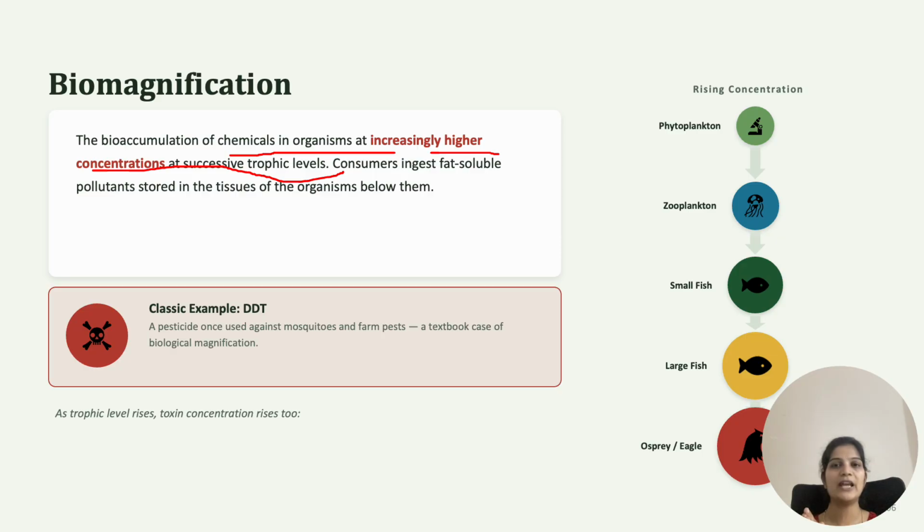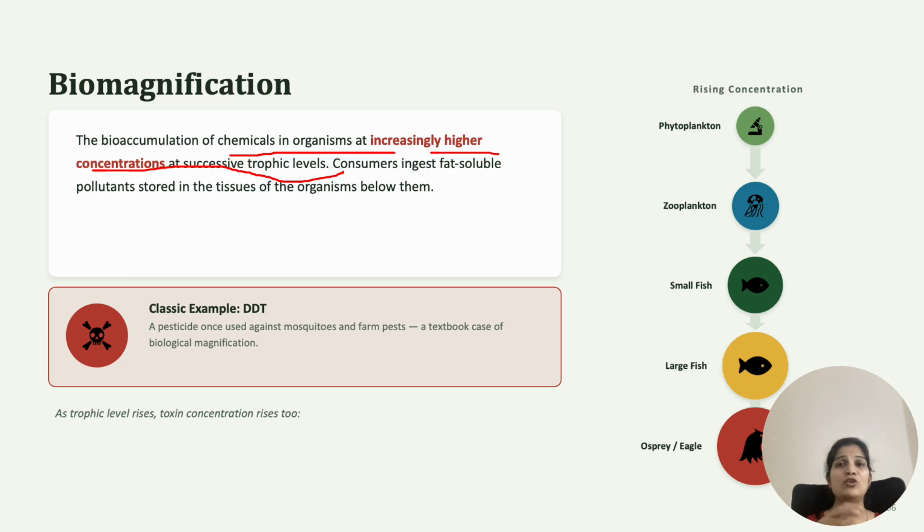When pesticides are present and mixed with the water, the phytoplanktons make use of this water.